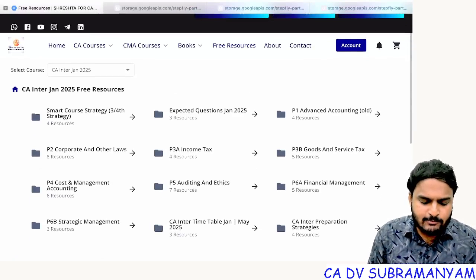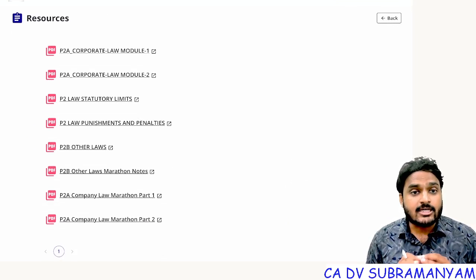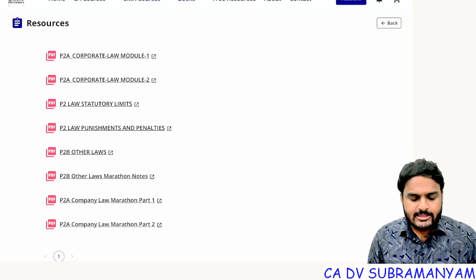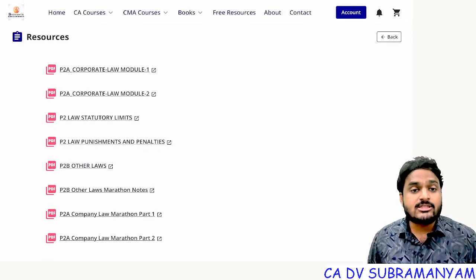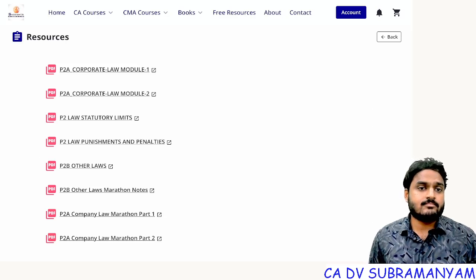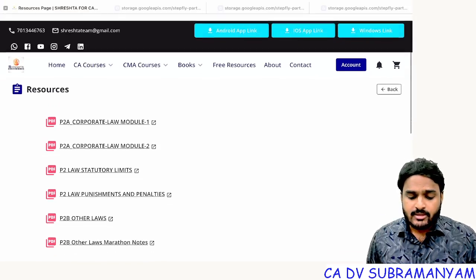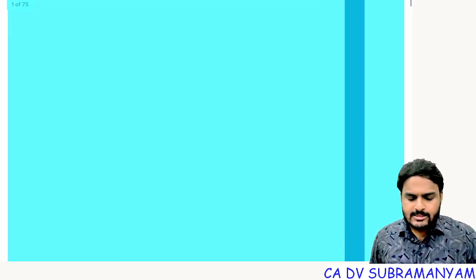Next, select P2 corporate and other laws, and you will find various resources: Part 1, Part 2, law marathon. Next one, other laws marathon notes. Next one, punishments and penalties. Next one, statutory limits. In the last attempt, 25 marks came on limits and punishments. 25 marks came. Understood? You can go through all these documents.